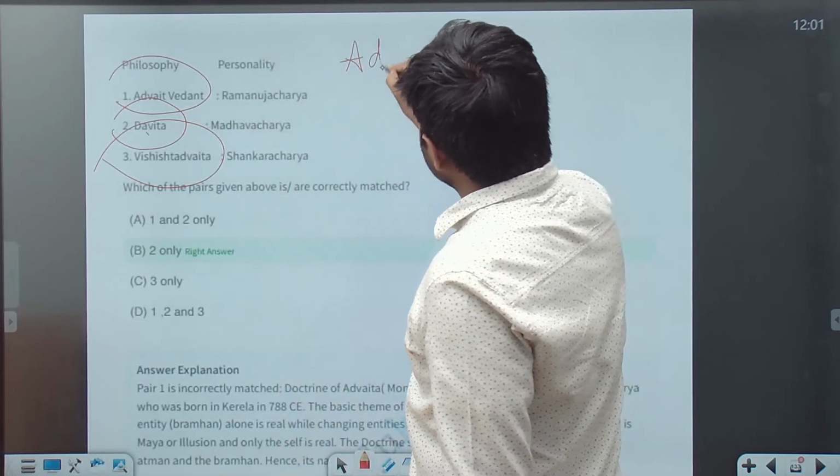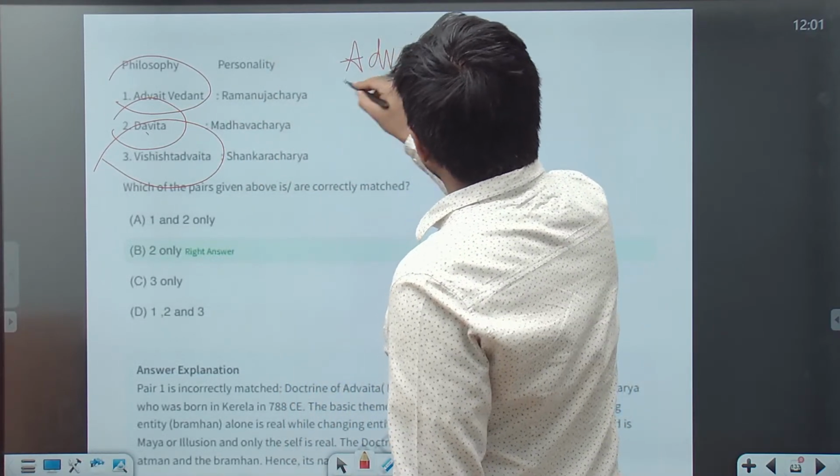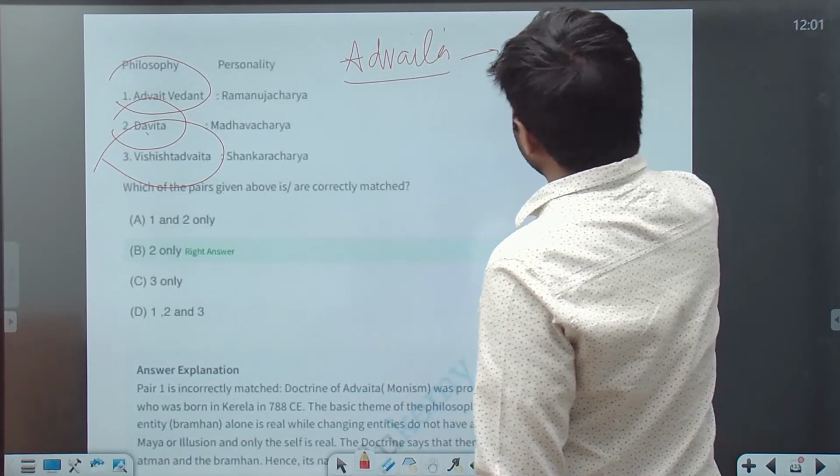Advaita Vedanta philosophy is about Adi Shankaracharya.